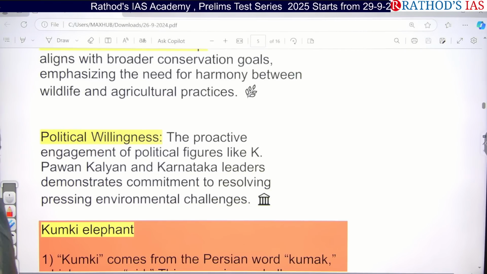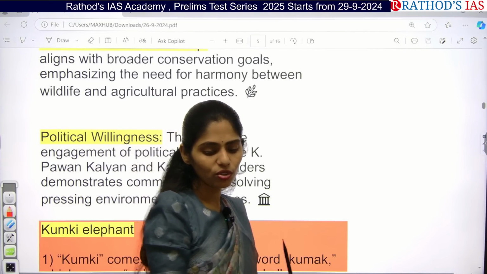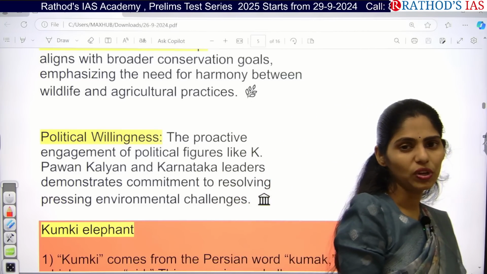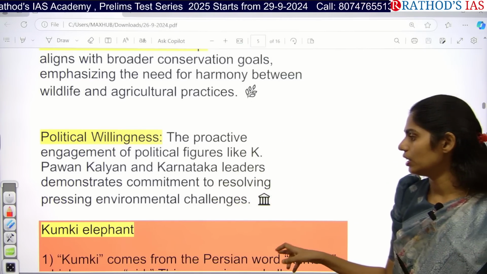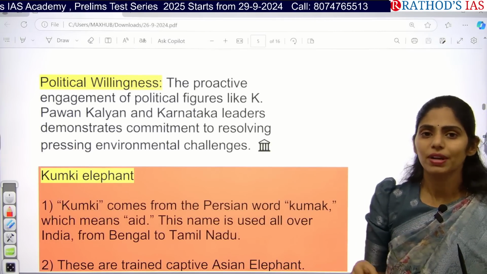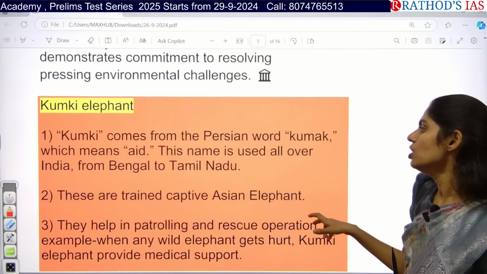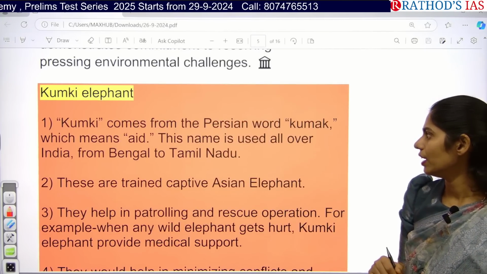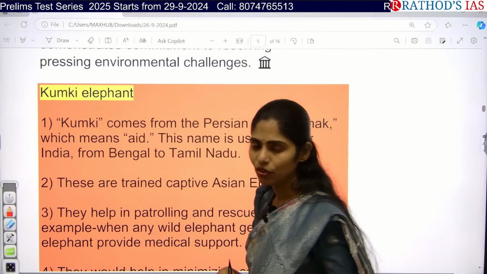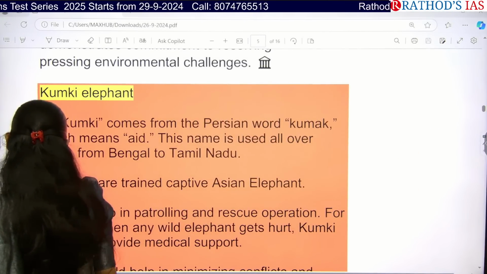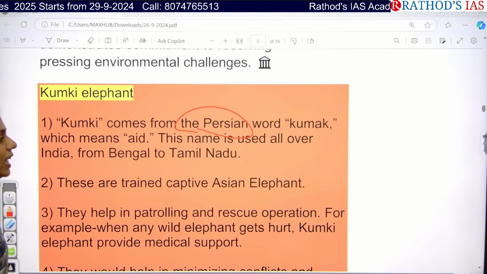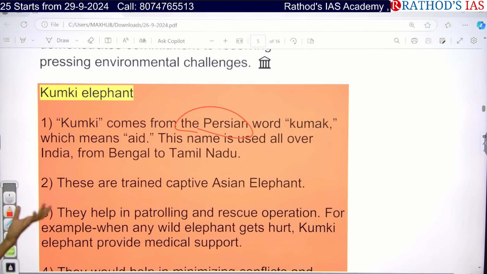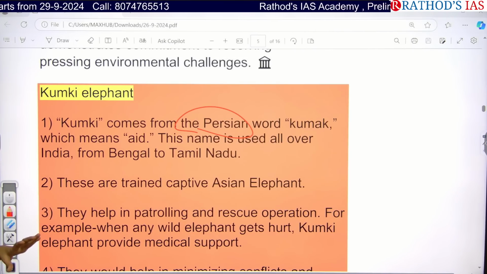Whenever we want to address this kind of issue, political will is very important. If you're not having any political will, we can't do anything, we can't resolve this type of pressing environmental challenges. So if we're talking about this Kumki elephant, this word Kumki came from the Persian language. It was also called Kummak, which means aid, which was mainly used all over India from Bengal to Tamil Nadu.